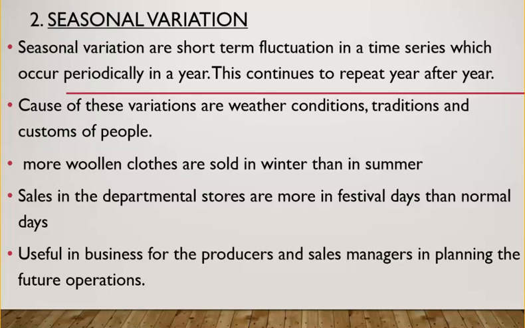Second one, that is seasonal variation. Seasonal variations are short-term fluctuations. These are due to the seasons. For example, in summers there may be high demand for ice cream, and when it comes to winters there may be high demand for sweaters, and in rainy season there may be high demand for umbrellas. So this variation occurs due to the seasons. Causes of these variations are weather conditions, traditions, and customs of people. It may also be the festivals. Like during Diwali, there may be high demand for crackers, diyas.